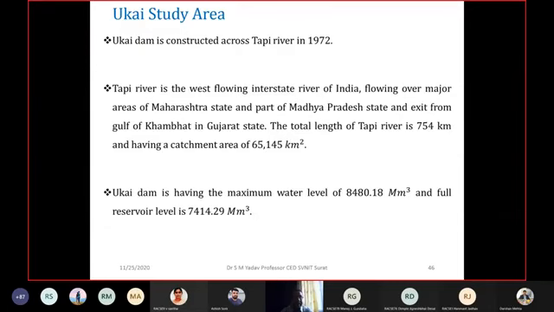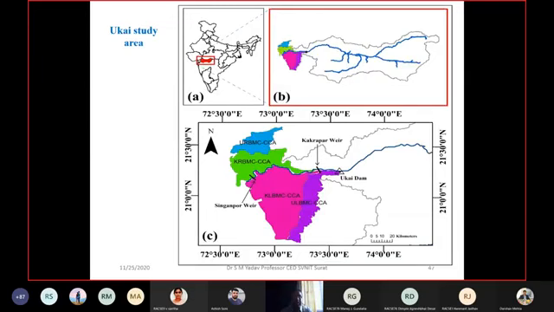The study area, that is Ukai Dam, you know that it was constructed in 1972. Length of the dam is 754 and catchment area is around 65,145 square kilometer. The maximum water level storage is 8,480.80 million cubic meter, and at full reservoir level it is 7,414.29 million cubic meter. This is the storage capacity of Ukai Dam. This is the picture of the Ukai Dam.